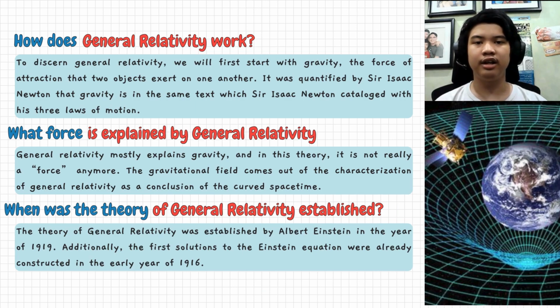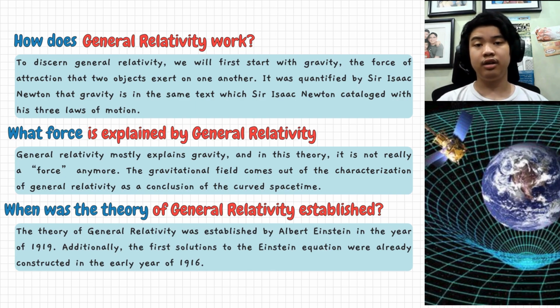How does general relativity work? To discern general relativity, we will first start with gravity, the force of attraction that two objects exert on one another. General relativity mostly explains gravity, and in this theory, it is not really a force anymore. The gravitational field comes out of the characterization of general relativity as a consequence of curved spacetime.